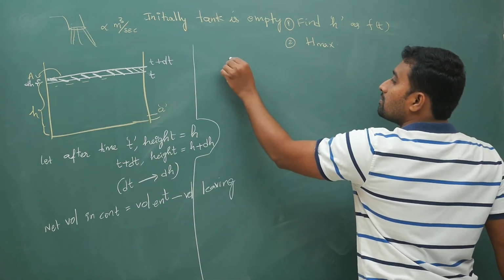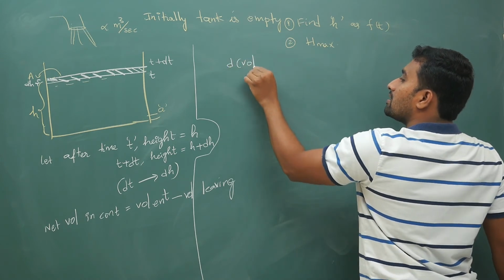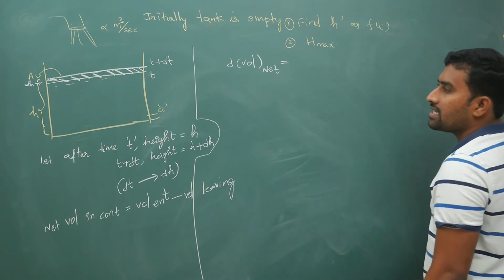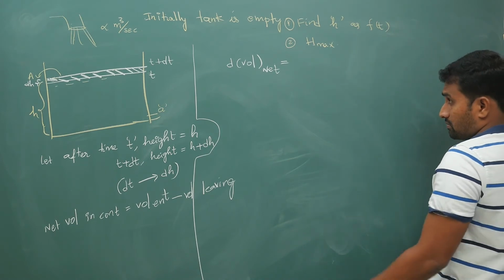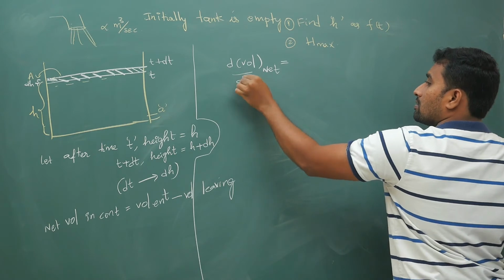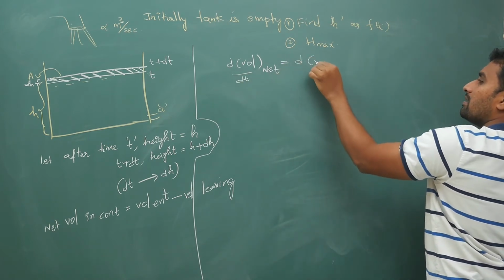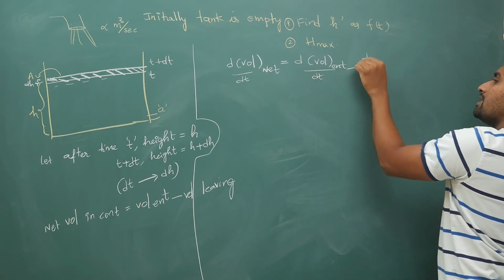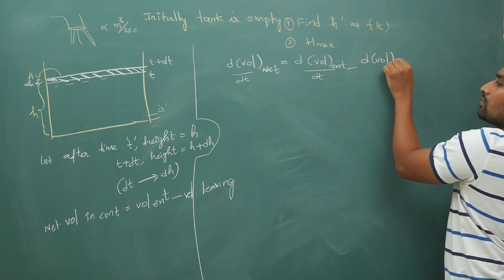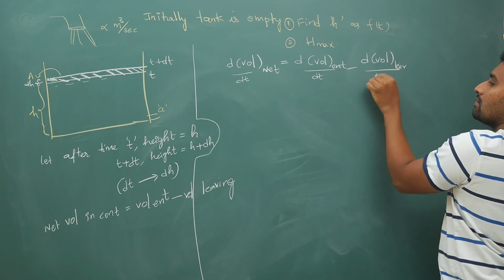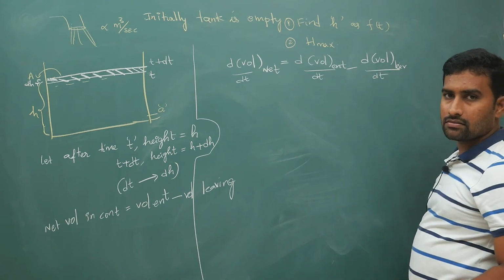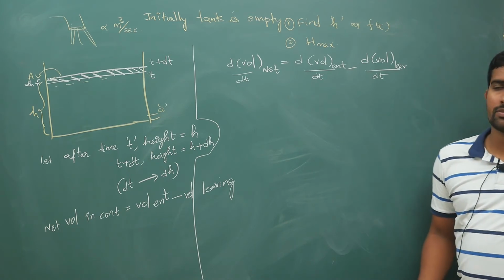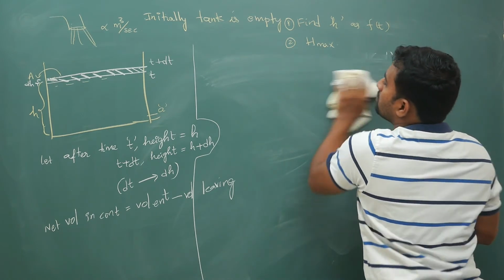So the net small volume remaining in time dt is the volume entering in time dt minus the volume leaving the container in time dt. So that is the net.